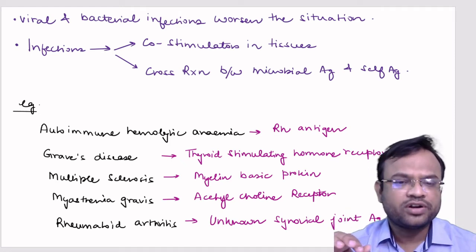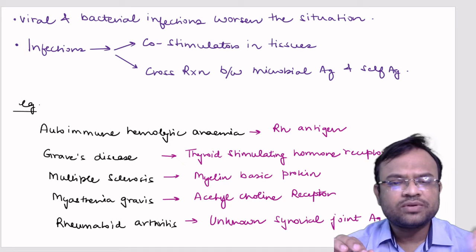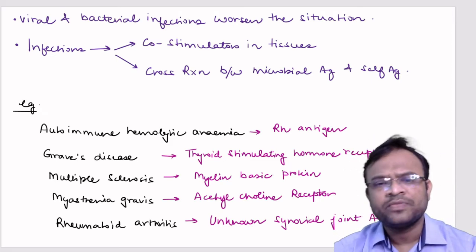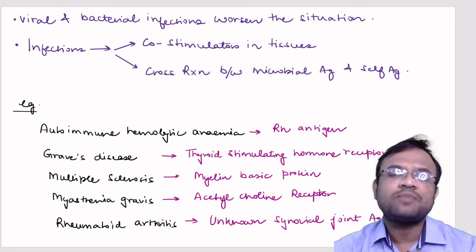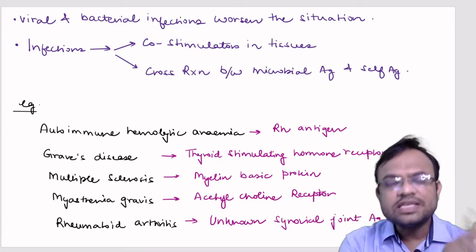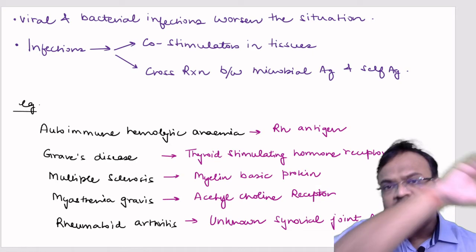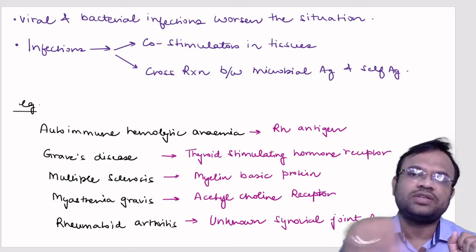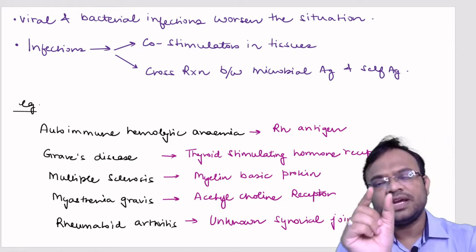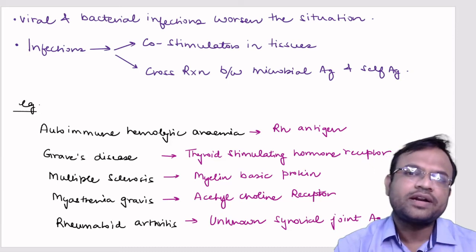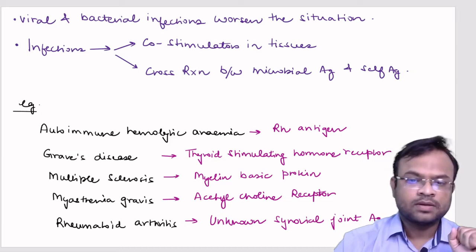That was Graves' disease. In this particular disease, the thyroid gland becomes hyperactive. It starts producing more thyroid hormone because the thyroid stimulating hormone receptor, TSHR, is targeted in this kind of autoimmunity. That means the thyroid stimulating hormone receptor present on the thyroid cells is under attack from self-reactive T cells or self-reactive antibodies.